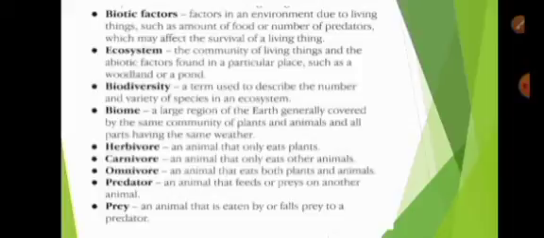Herbivore, an animal that only eats plants. Carnivore, an animal that only eats other animals. Omnivore, an animal that eats both plants and animals. A predator, an animal that feeds or preys on another animal. A prey, an animal that is eaten or falls prey to a predator.